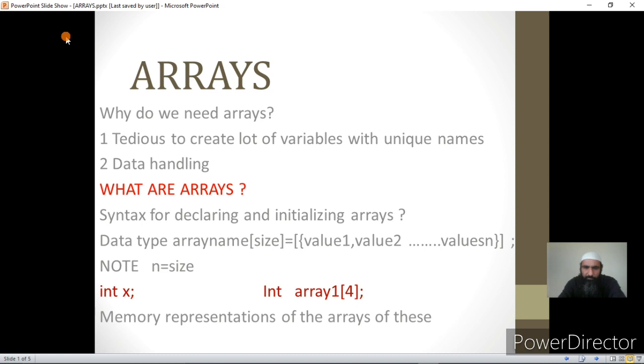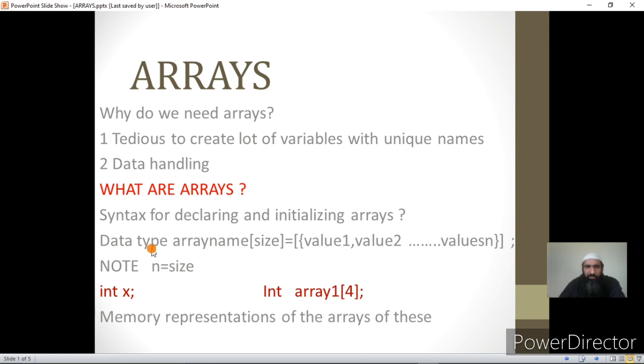Now let us see the syntax for declaring and initializing arrays. For declaring an array, or group of variables that share the same name, as I have defined, an array is a group of variables that have the same name. You have to first declare the data type of the variables.